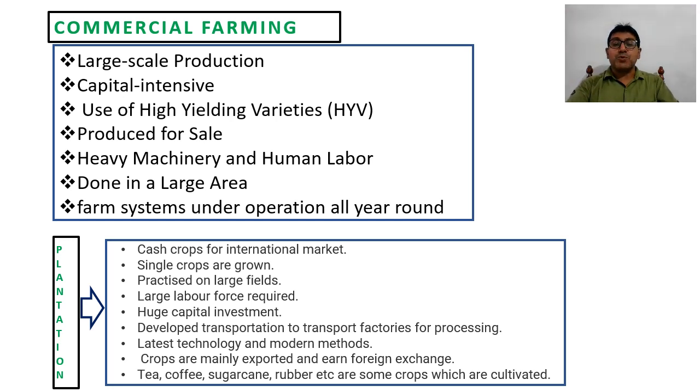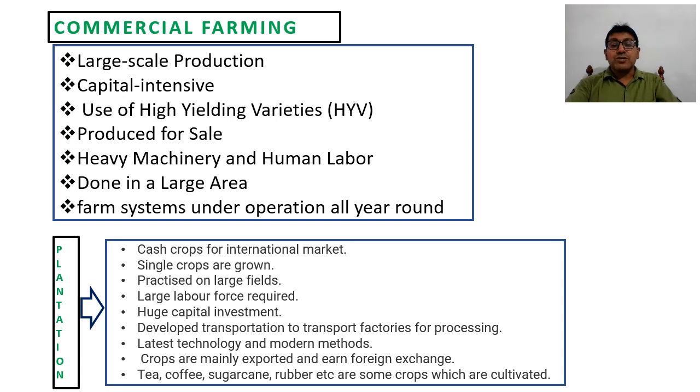Crops are mainly exported and earn foreign exchange. As I mentioned earlier, India is one of the leading tea producers and the largest exporter of tea. Brazil is the largest producer as well as exporter of coffee. So when they export these crop commodities to foreign countries, it enhances the countries' foreign currency in their treasuries.